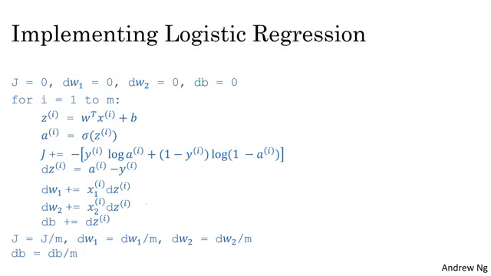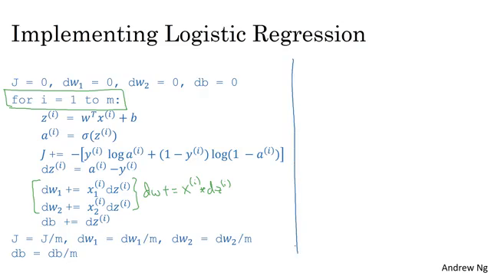So this is our original highly inefficient non-vectorized implementation. The first thing we'd done in the previous video was get rid of this for loop, right? So instead of looping over dw1, dw2, and so on, we had replaced this with a vector value dw, and we just say dw plus equals xi, which is now a vector, times dzi. But now we'll see that we could also get rid of not just the for loop below, but also get rid of this for loop. So here's how you do it.